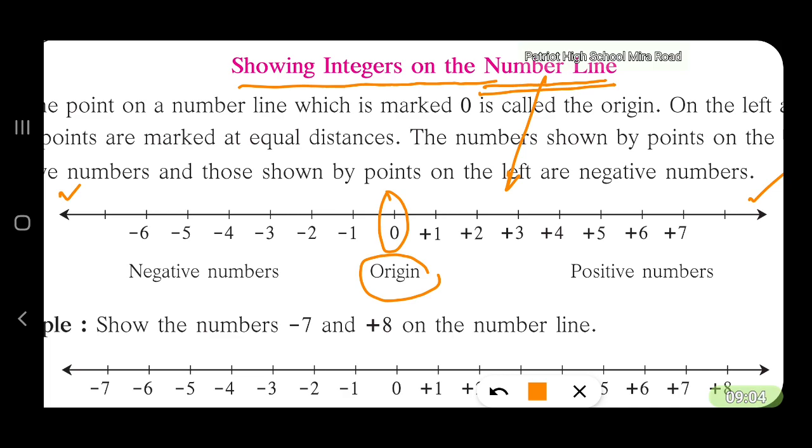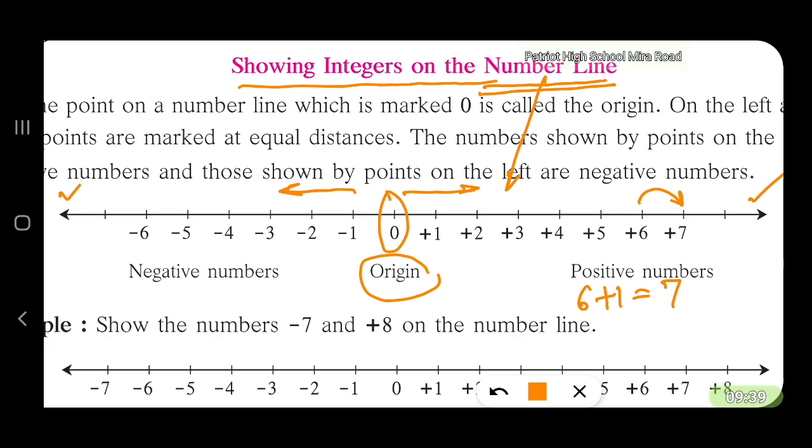As we proceed to the right, the numbers go on increasing. The value goes on increasing. As we go to the left, the value goes on decreasing. Now let us move from 6 to 7. The value has increased by 1. 6 plus 1 is 7.